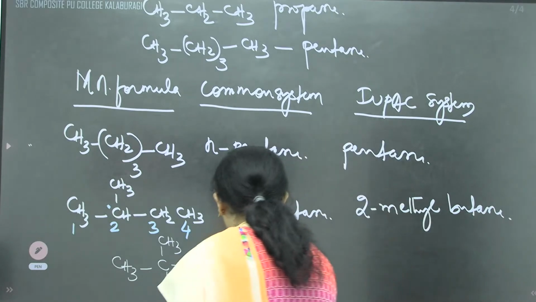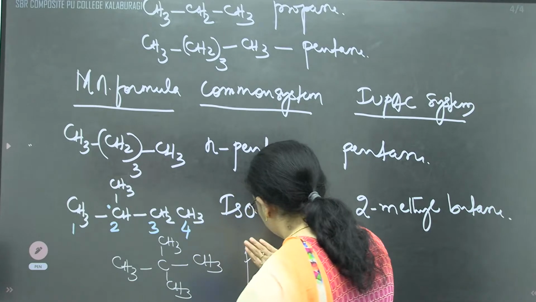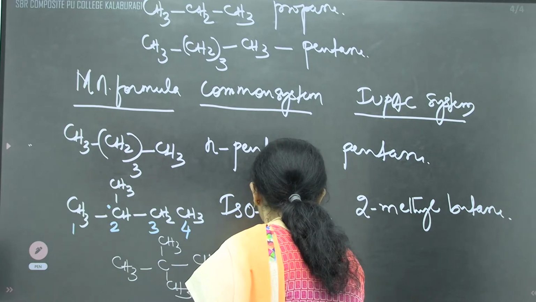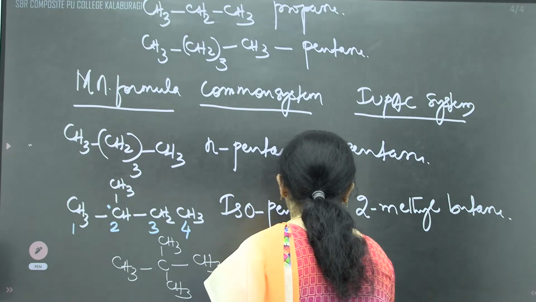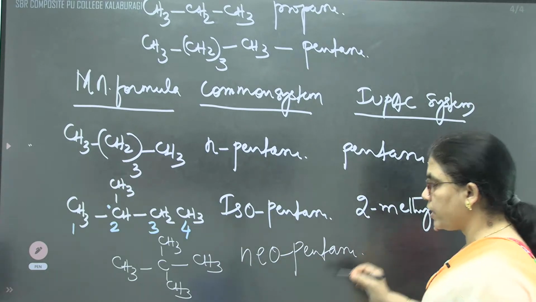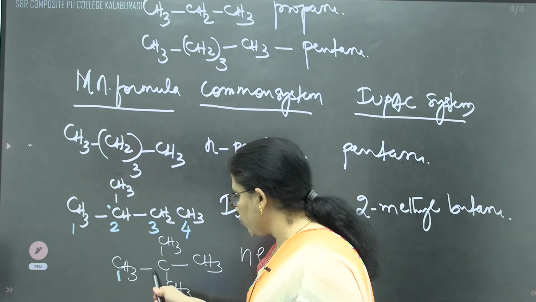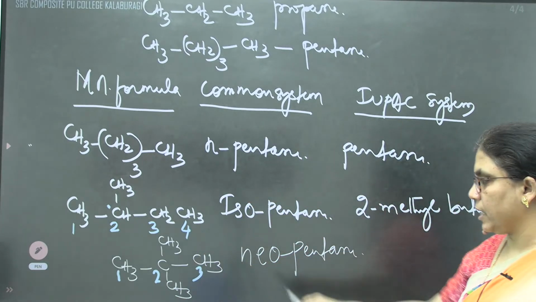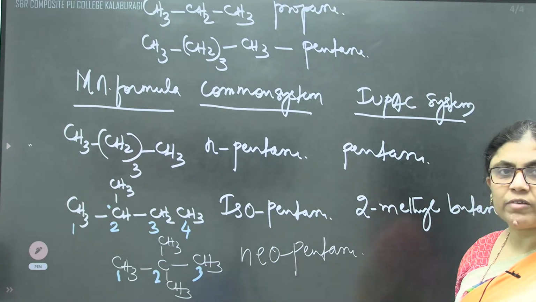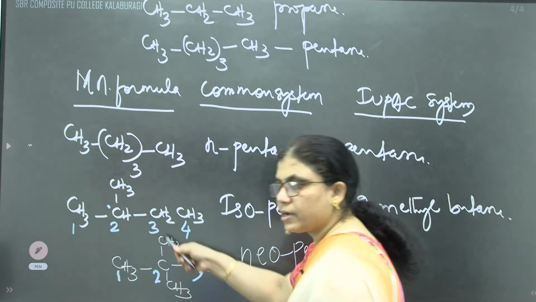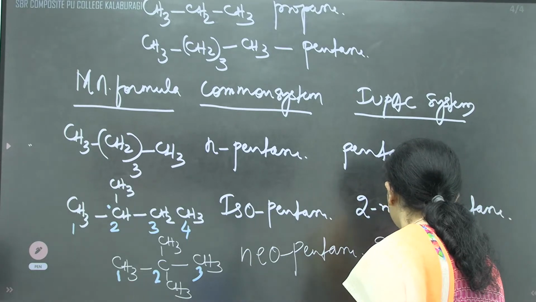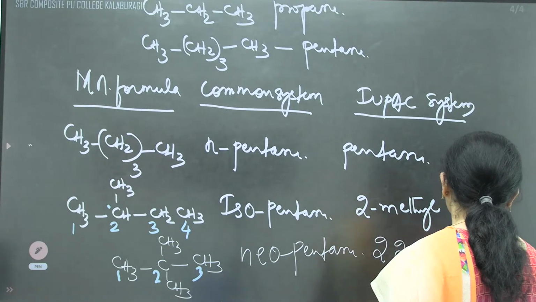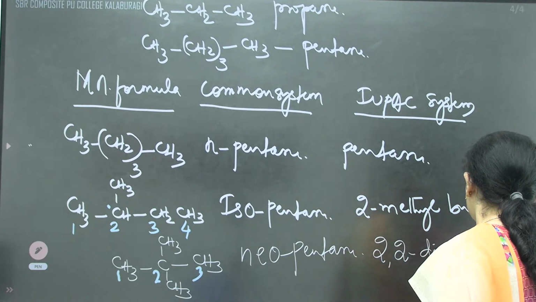According to the common system, they are called Neopentane. They are called what? Neopentane. But according to the IUPAC system, the longest parental chain is 3 carbon atoms. At the second carbon atom, we have 2 methyl groups. I can call it 2,2-dimethyl propane.